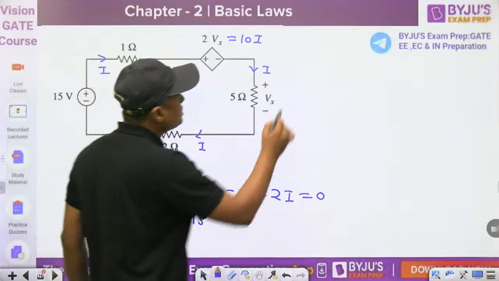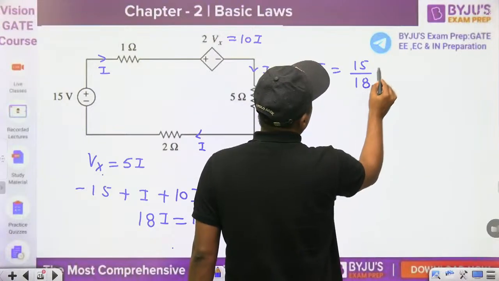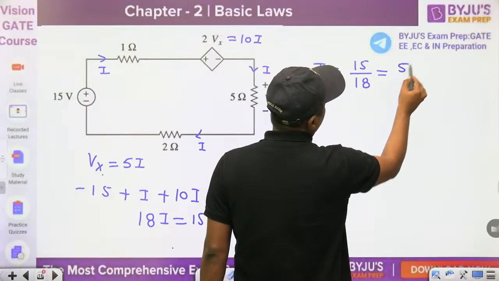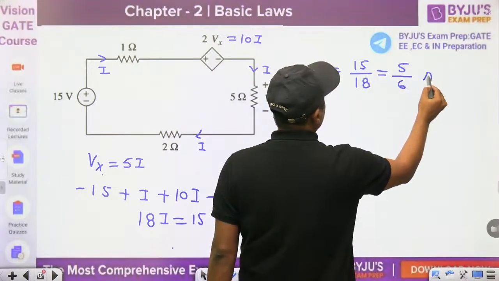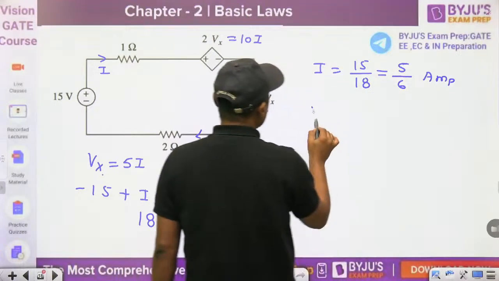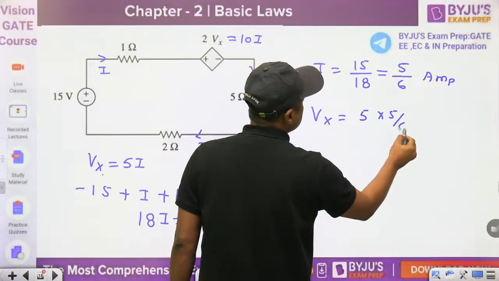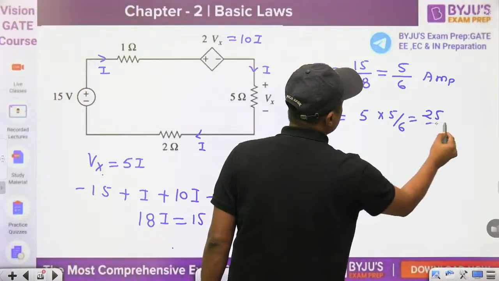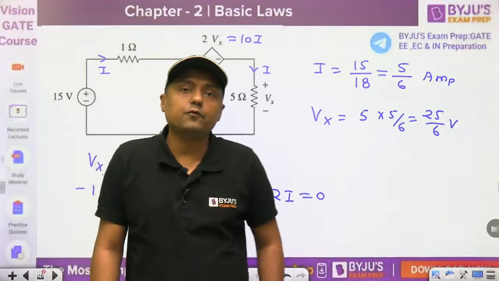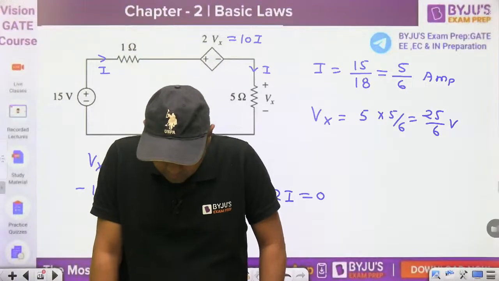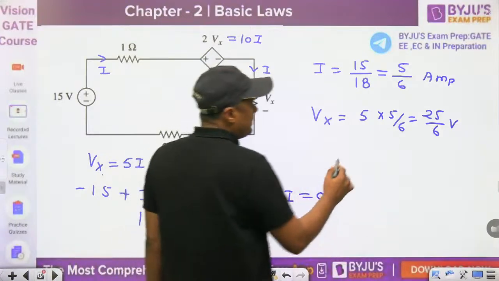So what is I equal to? 15 by 18, divided by 3, that is 5 by 6 ampere. Now what is Vx equal to? 5I, that is 5 into 5 by 6, which is 25 by 6 volt. Okay, 4.167 up to 3 digits. Try to give the answer up to 3 digits.